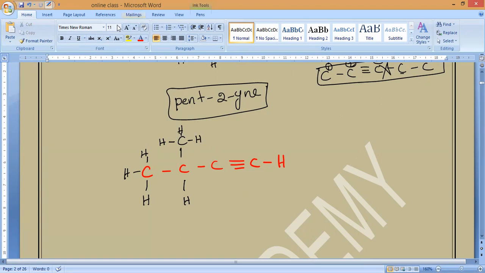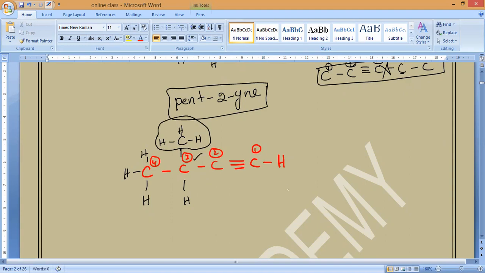Again I'm saying, always remember, wherever a triple bond is present, that carbon should get the lowest possible number. Now, is this a straight chain or a branched chain? Branched chain, correct? So branched chain means, how to name it, what I said: which carbon has the methyl alkyl group? Which carbon has an alkyl group?